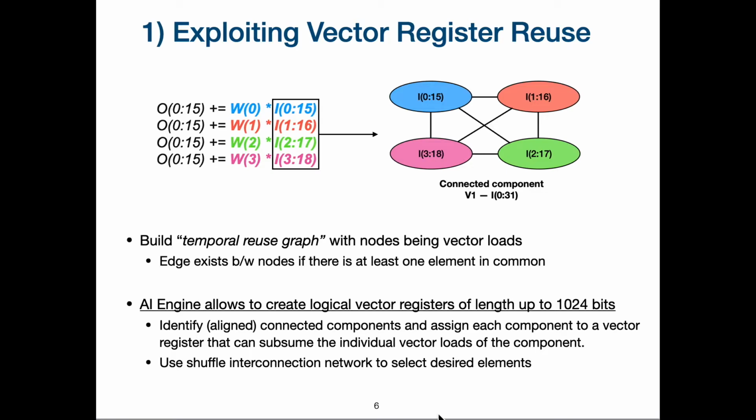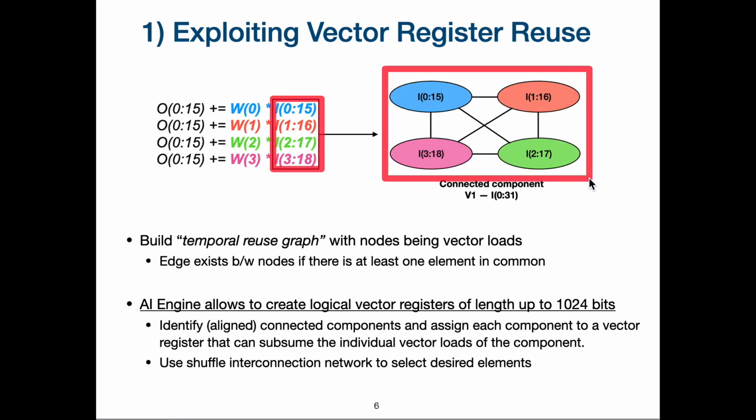In this present example, we have four vector loads, and our temporal reuse graph now consists of four nodes, where each node corresponds to a vector load, and there is also an edge from each node to the rest of the other nodes because there is a presence of reuse. The beauty of the AI engine is that it allows programmers to create logical vector registers of more size than the vector length.